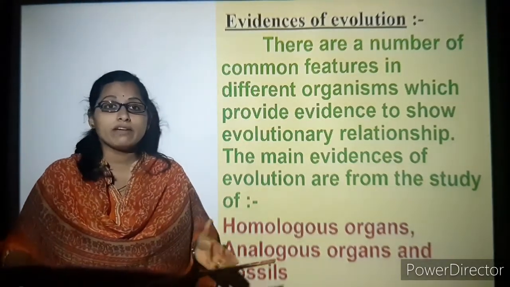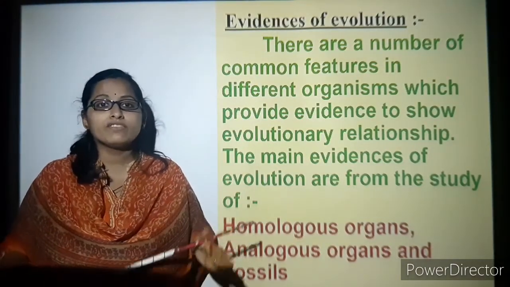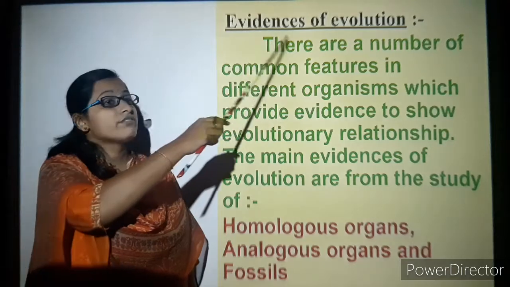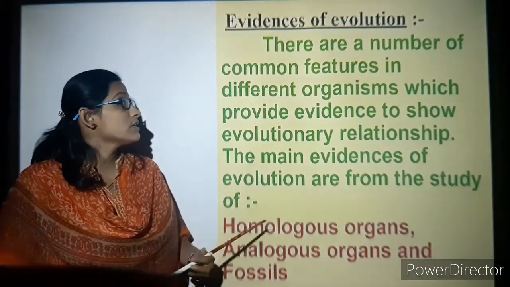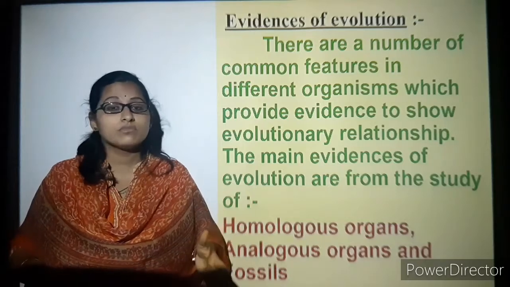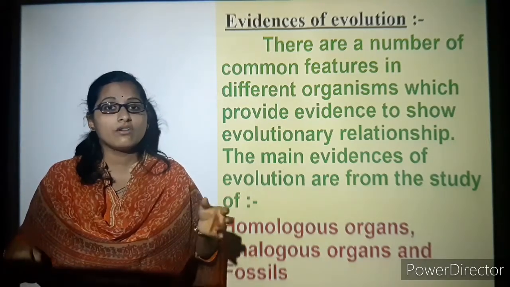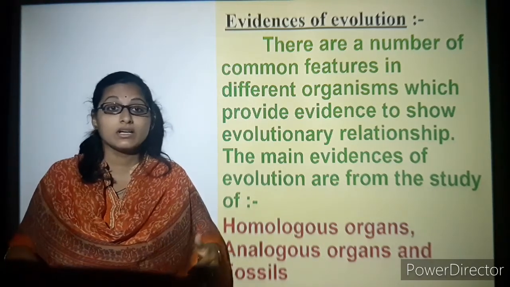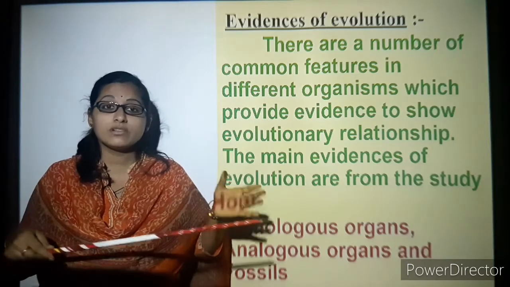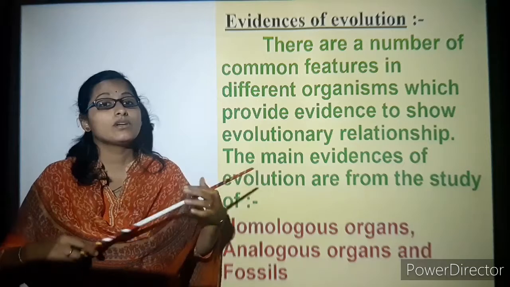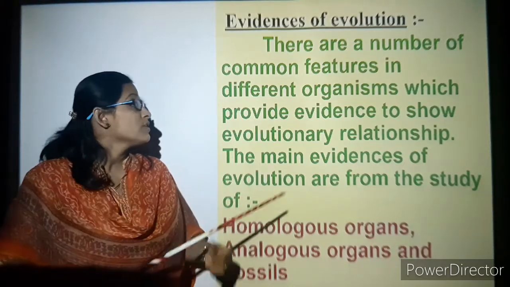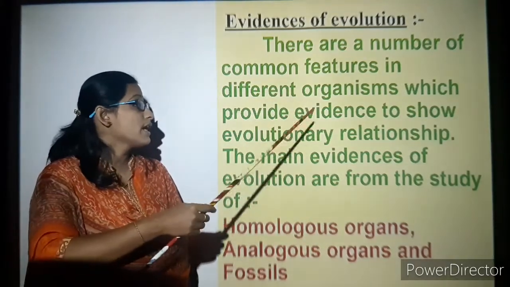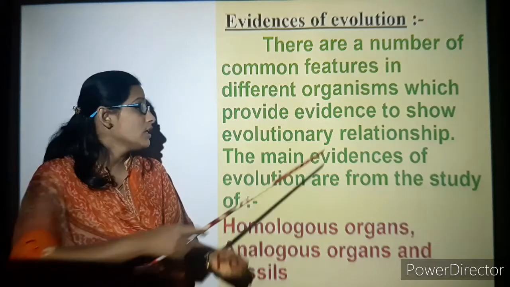When we speak about evolution, we should have some evidences with respect to certain organisms or species. So let's understand the evidences of evolution. You might have seen that certain features of organisms, like birds or animals, or with respect to human beings, certain characteristics, structures or functions might be similar. It might not be 100% similar, but some of the characteristics might be similar, which relates to the evolution of the species. There are a number of common features in different organisms which provide evidence to show the evolutionary relationship.